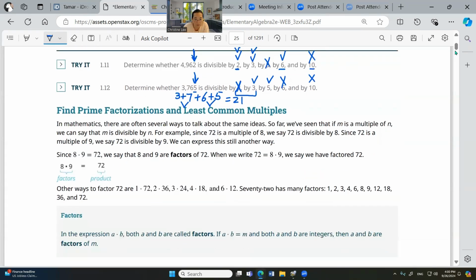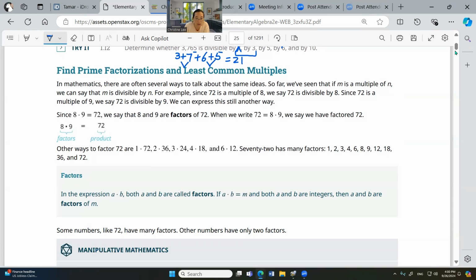Now, this is another term. So 8 times 9 equal to 72. And this is a multiply. So we say this is a factor. This is a factor. If they are multiplied together to become 72, then we say they are factors of 72. Okay, so those are both factors.